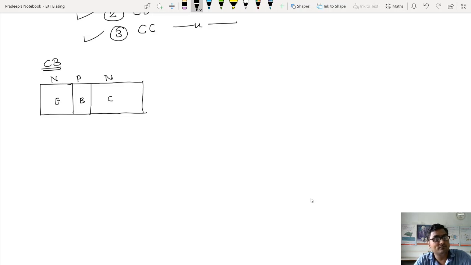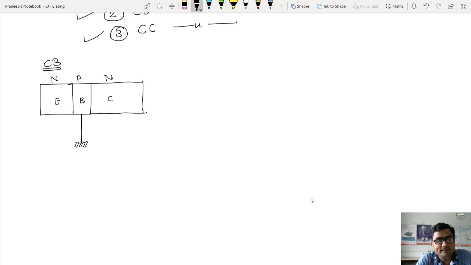Whatever equations I am deriving and writing are applicable to a PNP transistor too. Now see, the base must be common. Do I need to make the base common because it's a common base configuration? Okay, base is common means the common terminal has to be connected to the ground. So the base is common.